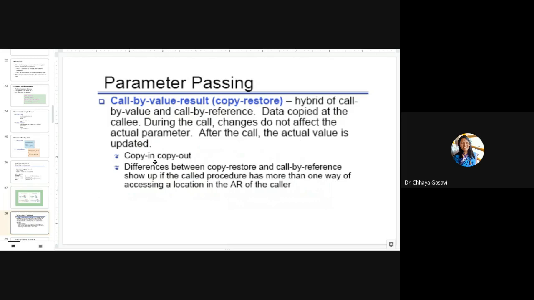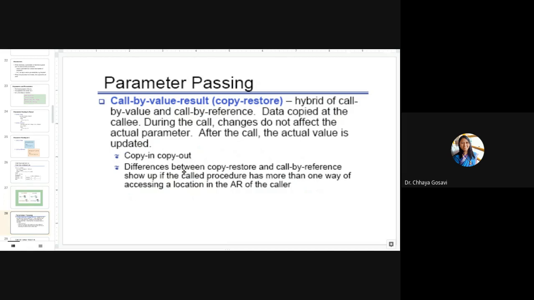So at the time of function call, the values of A and B are copied into X and Y. Then the function is executed for X and Y. And when the function completes its execution, when you return from that function to the caller, the values will get updated. So it is called copy in and copy out.